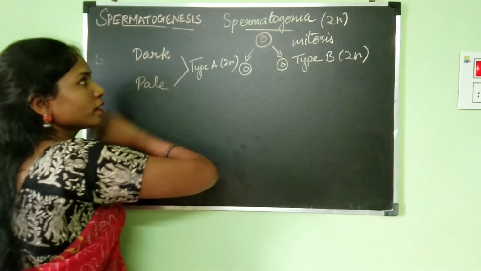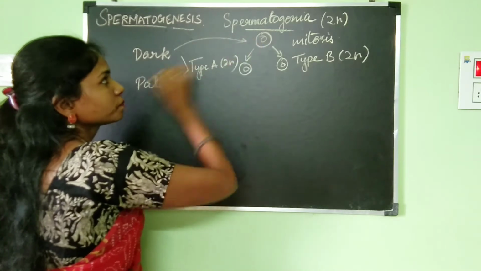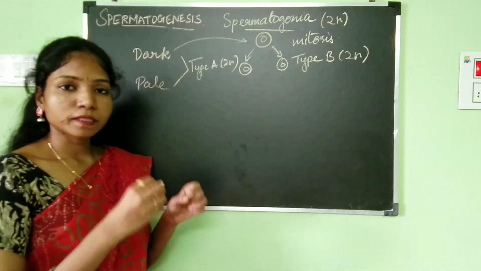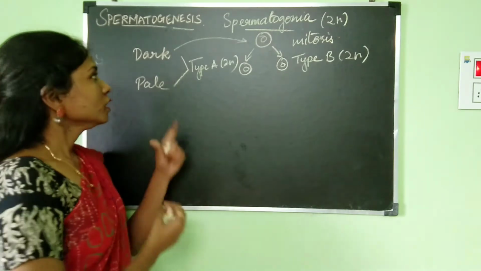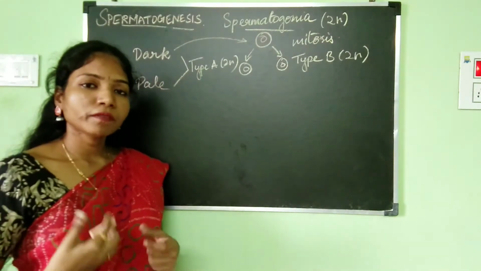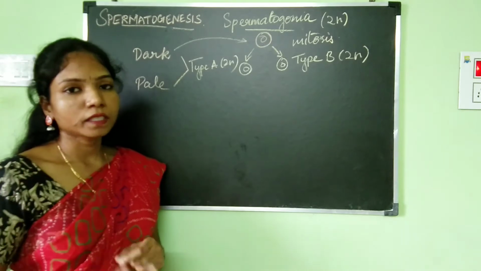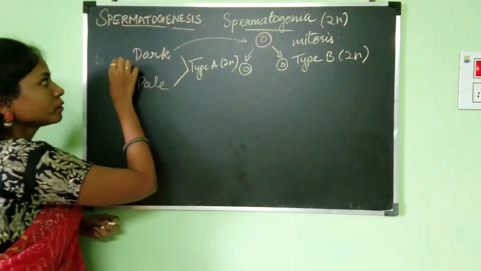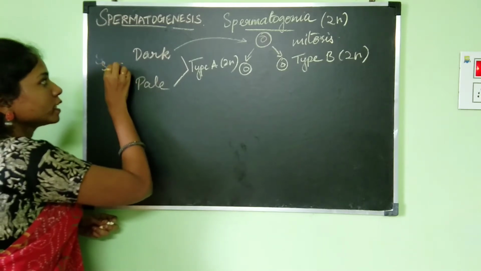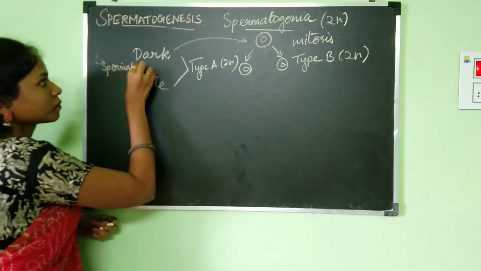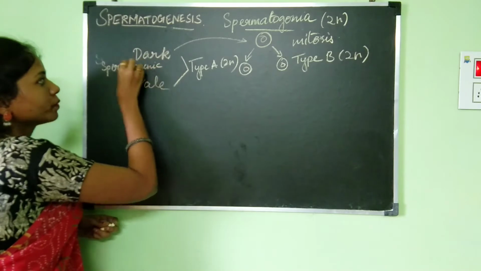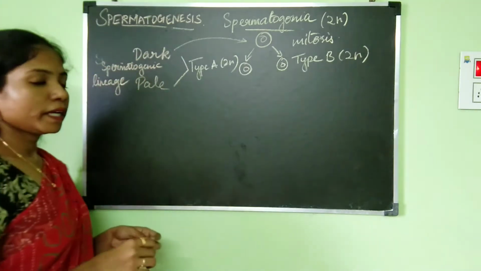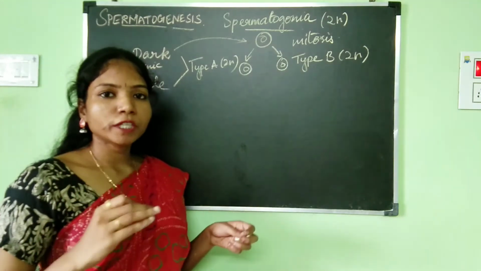The type A dark cells are going to be developing into the spermatogenic stem cells again. So the work of the type A dark cell is to maintain the spermatogenic lineage.